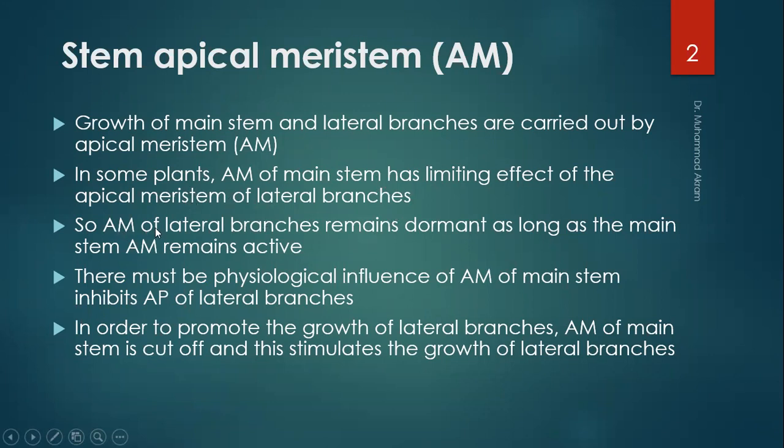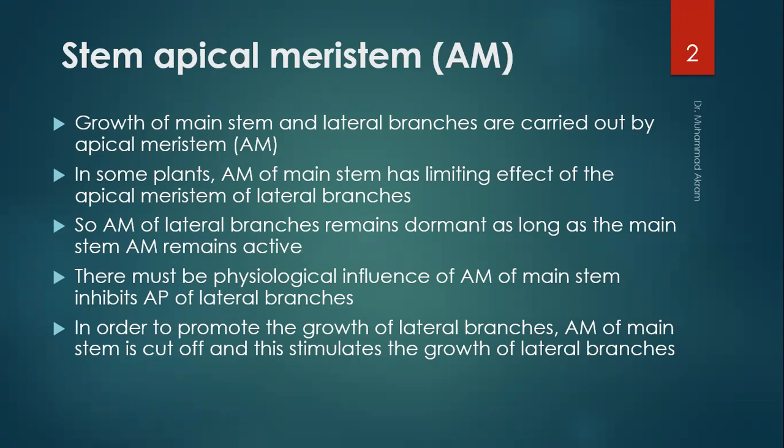So, the apical meristem of lateral branches remains dormant as long as the main stem apical meristem remains active. It means that in some plants, when the apical meristem of the main stem remains active, the lateral branches of the main stem remain dormant.